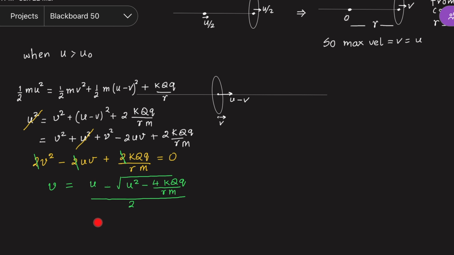And this is also the maximum velocity of the ring, because when the particle crosses the ring, they will again repel each other, and in further motion the ring will slow down only because of repulsion from the particle. So this is the maximum velocity, because when the particle has crossed the ring, they will repel, and therefore this v will decrease only with time. So the maximum speed is v.